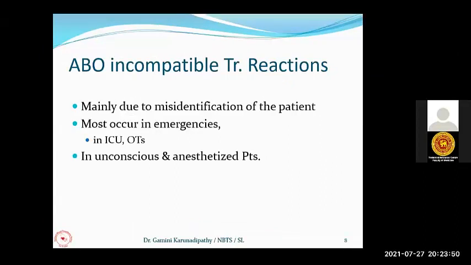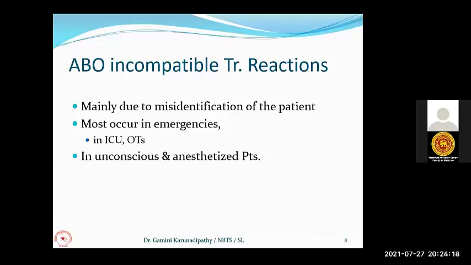One is the technical error, the other one is the clerical error. Technical error means when we do the ABO grouping and the compatibility testing in the blood bank, we can make some errors in the blood group or compatibility testing. In that way, we can give incompatible, wrong blood to the patient. If we can't identify the patient's group correctly, definitely we will give wrong blood.